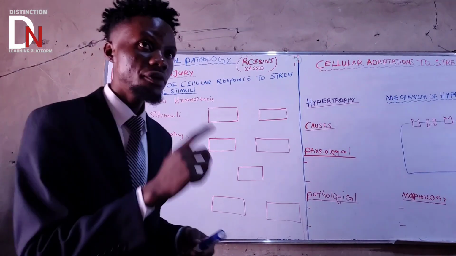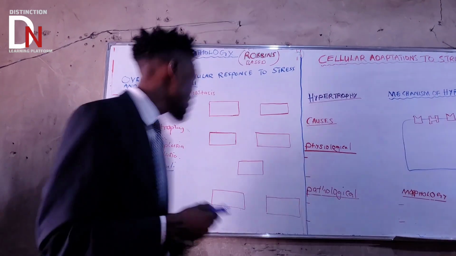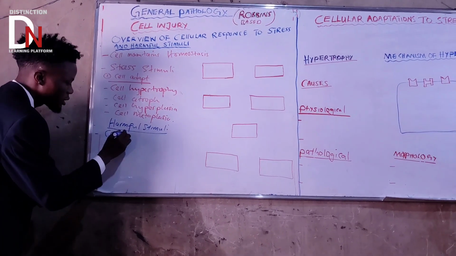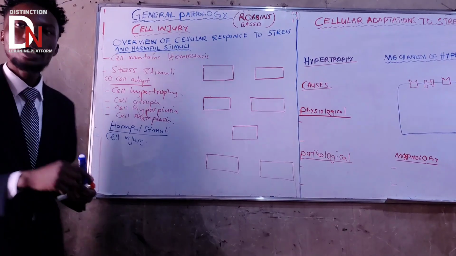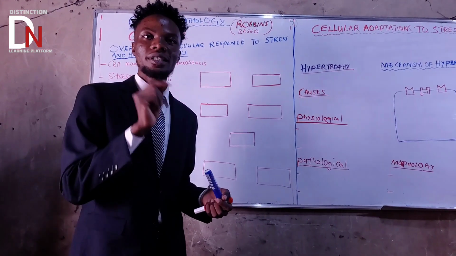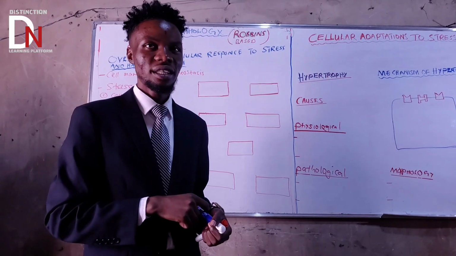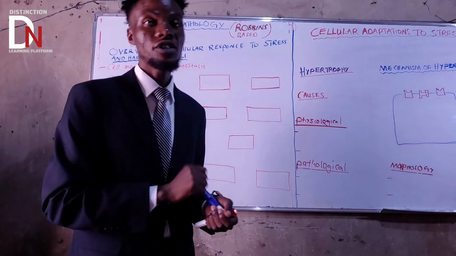So the first point is that harmful stimuli will lead directly to cell injury. I never say that if a cell is exposed to harmful stimuli, the cell will start adapting. That's a wrong concept. A cell will be injured.